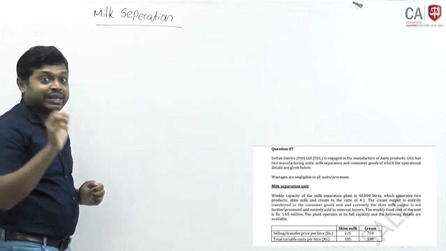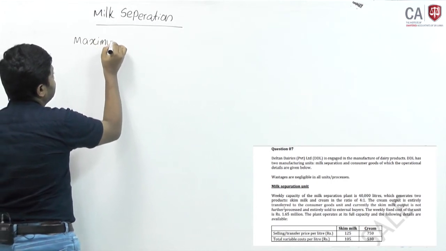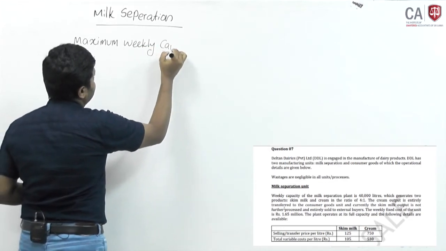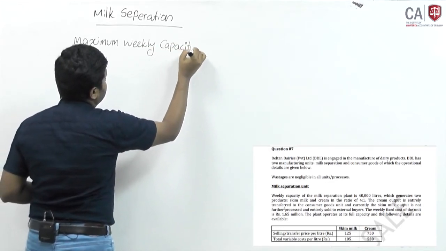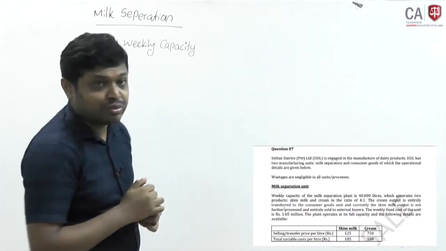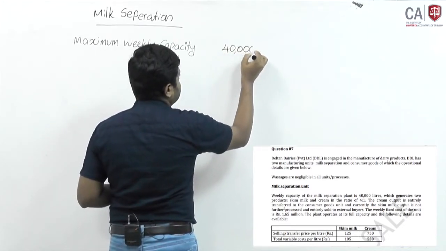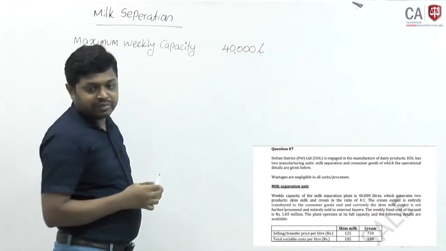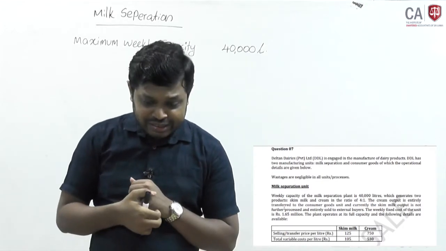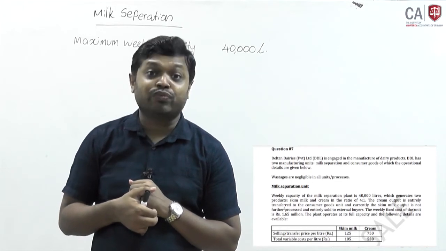Maximum weekly capacity, it mentions 40,000 liters, and it says that the composition of the 2 products, skim milk and cream, is at the ratio of 4:1.